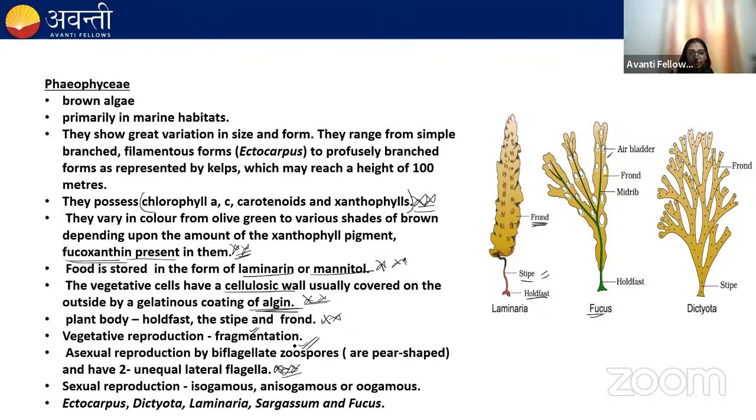Okay, it's very important. Sexual reproduction could be isogamous, anisogamous and oogamous. And remember these examples: Ectocarpus, Dictyota, Laminaria, Sargassum, and Fucus. Very, very important. Examples are very important.